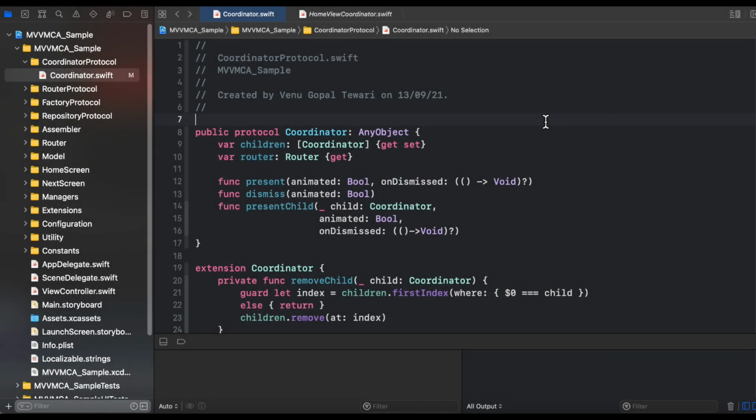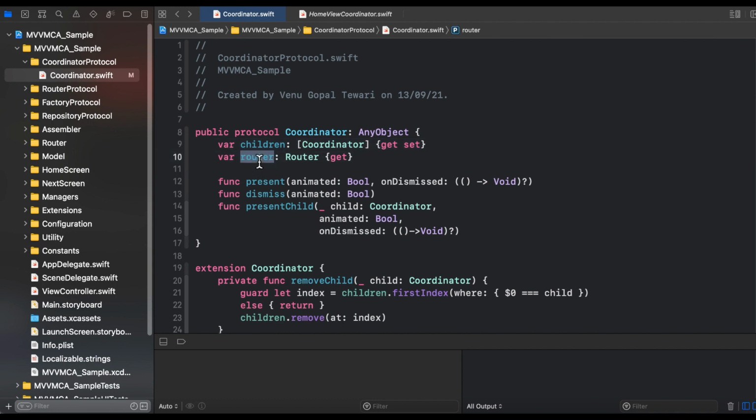The very first protocol that we are going to implement in our sample is the coordinator protocol. This is the protocol that is followed by each and every coordinator in your application. Now we will discuss the components of this protocol. The first component is the children property. This property is used to hold all the child coordinators under a parent coordinator. A coordinator can be dedicated to a particular screen, and a coordinator can also be dedicated to a particular logical journey. We have already discussed that while discussing the flow of MVVM C architecture.